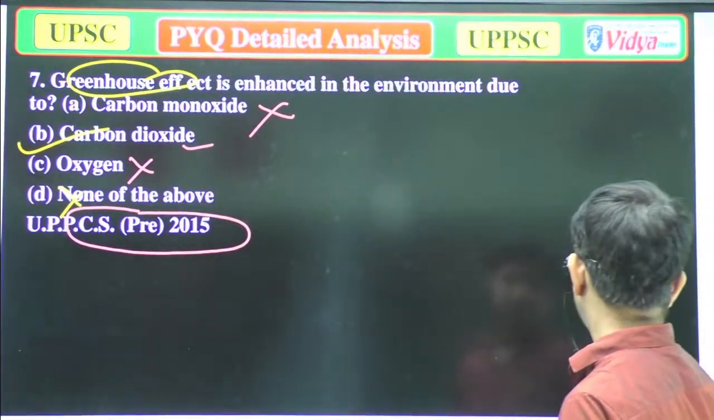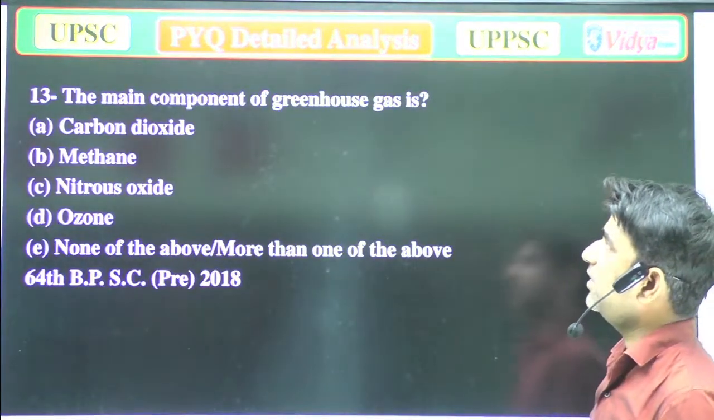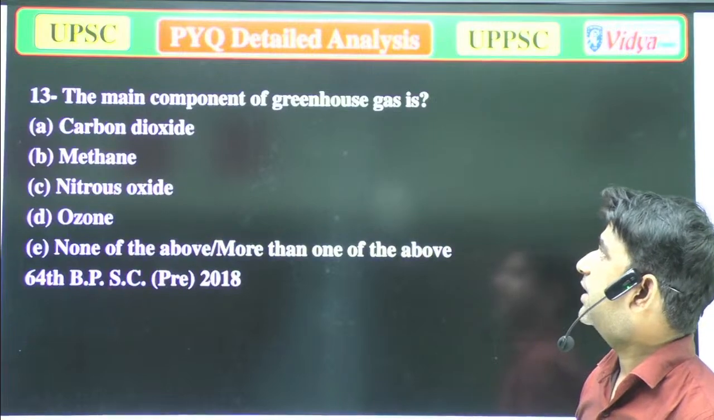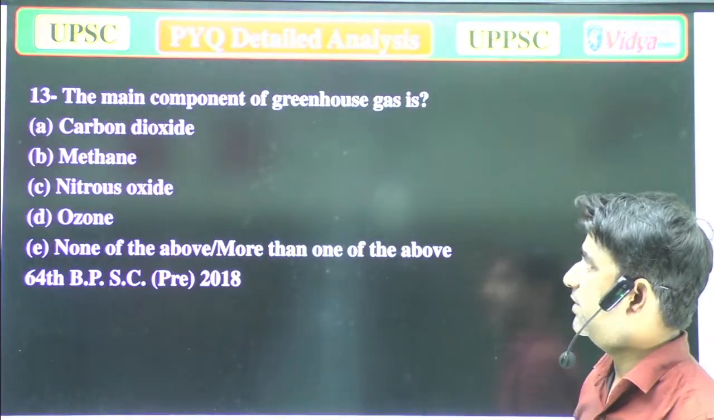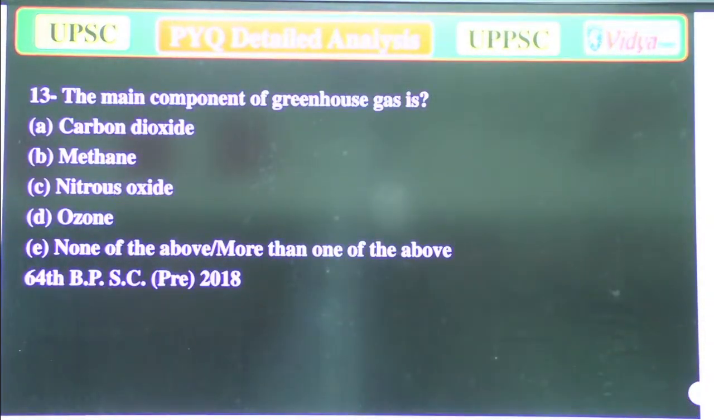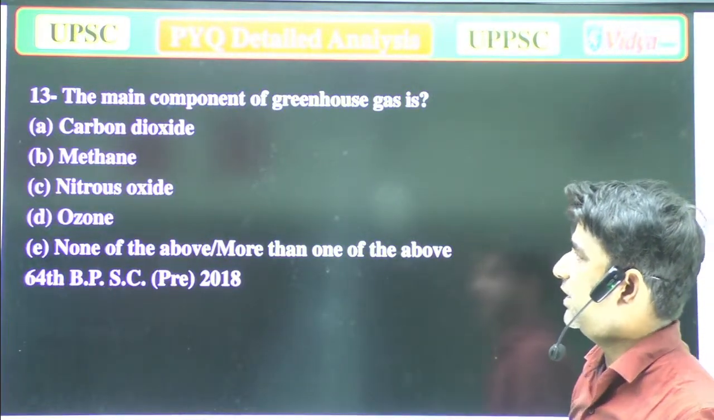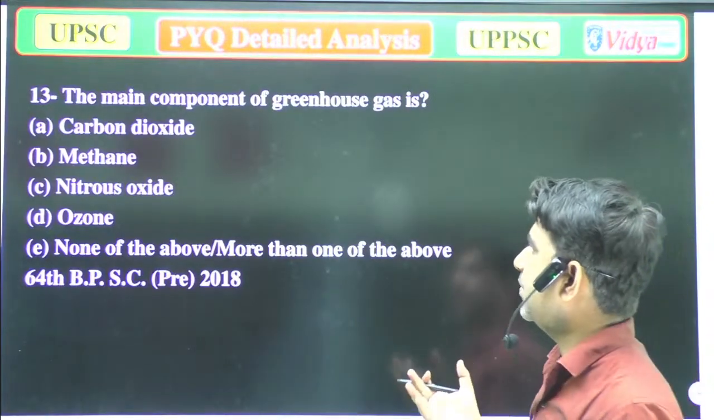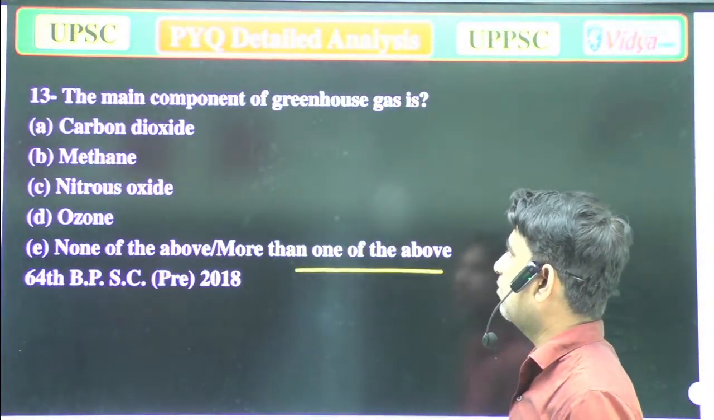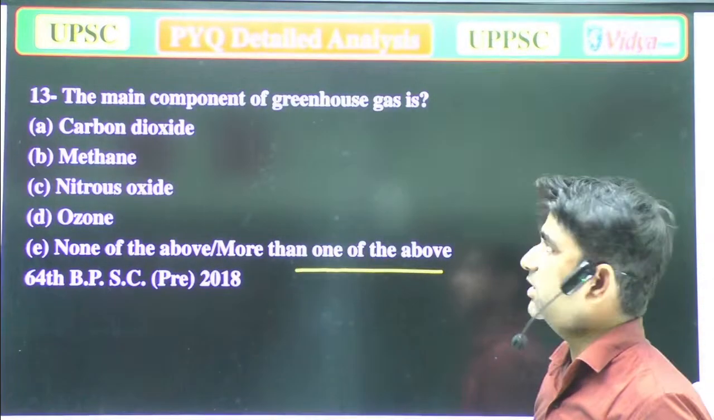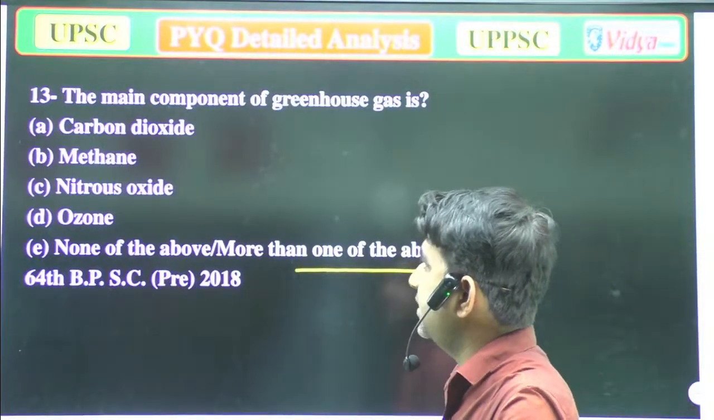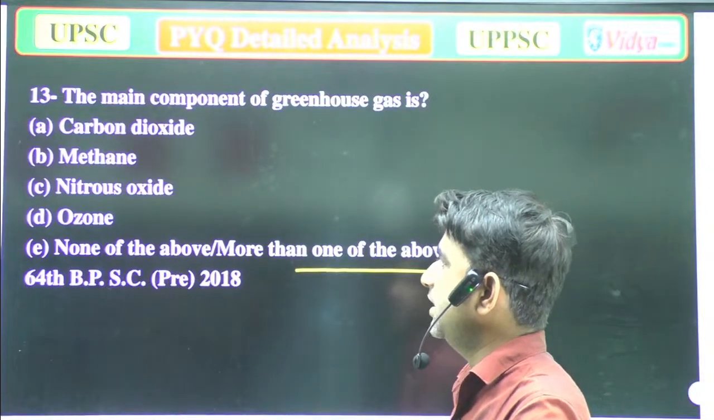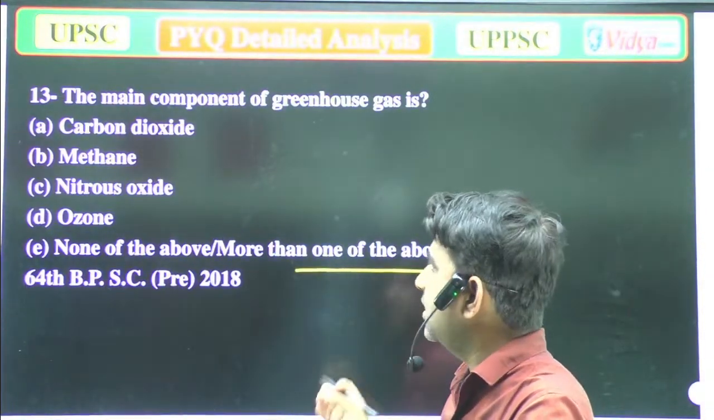Now we'll move to the next question. The main component of greenhouse gas is, A. Carbon dioxide, B. Methane, C. Nitrous oxide, D. Ozone, and E. None of the above or more than one of the above. The components of greenhouse gases are A. Carbon dioxide, B. Methane, C. Nitrous oxide, D. Ozone, and E is none of the above.